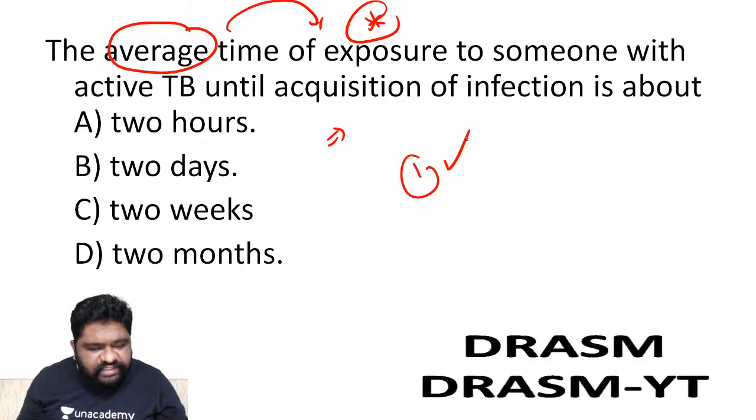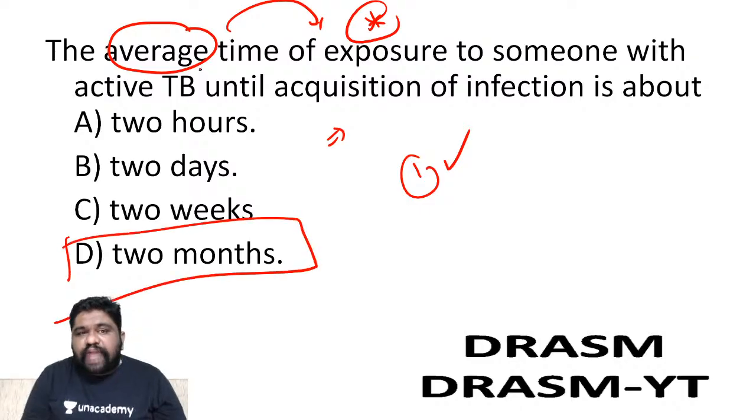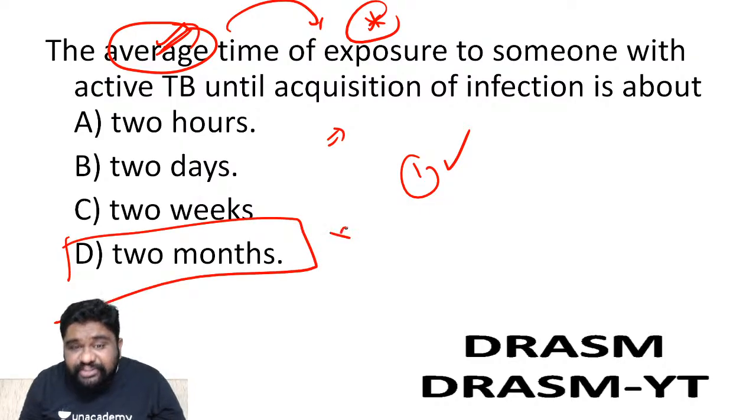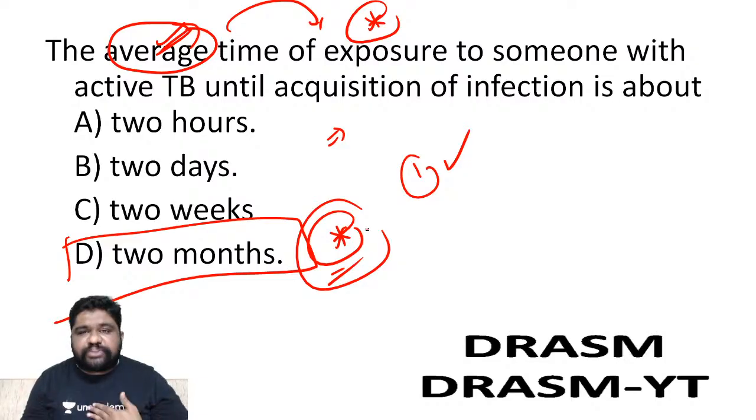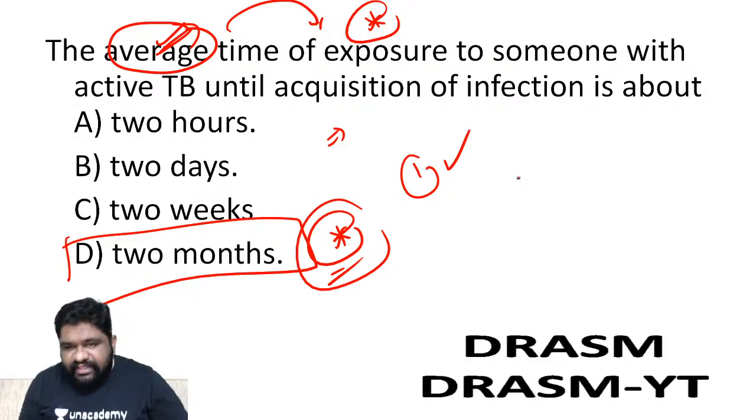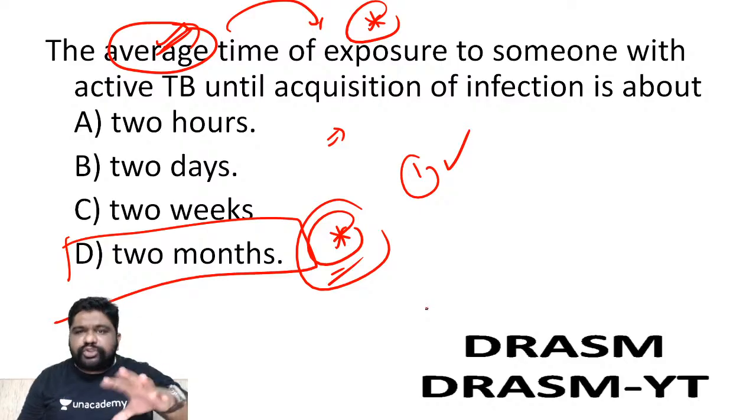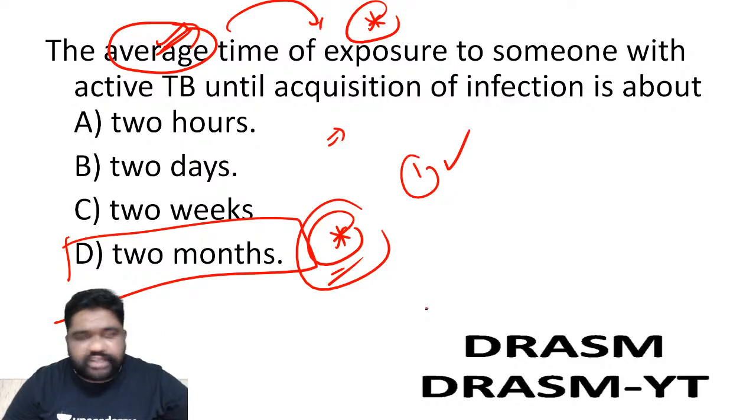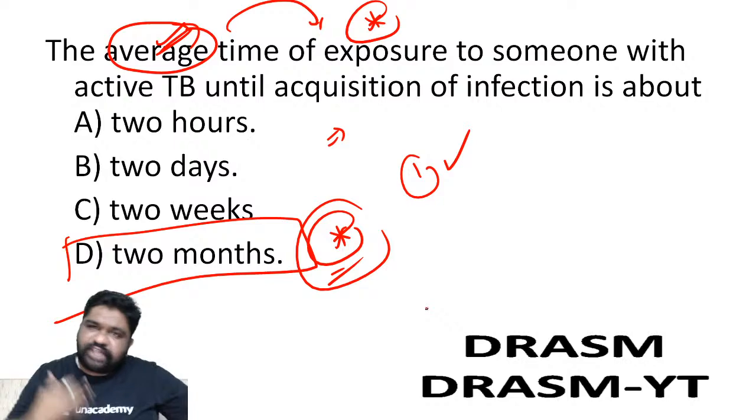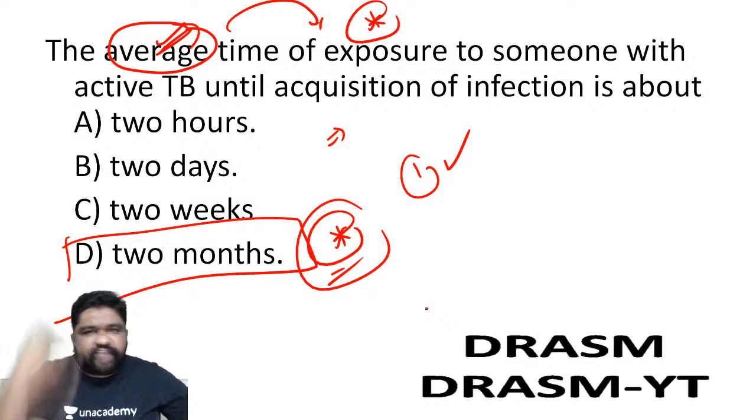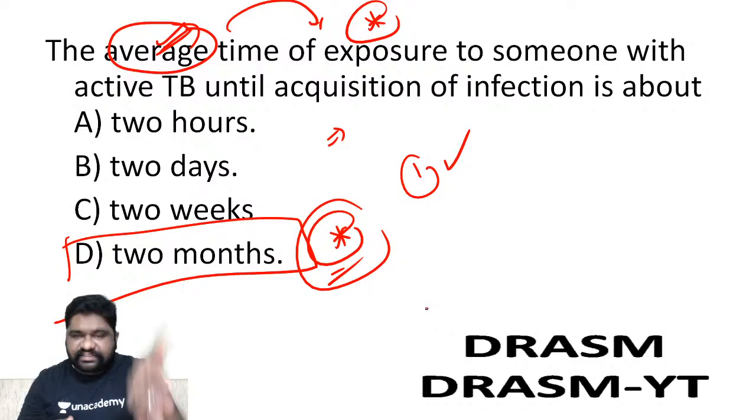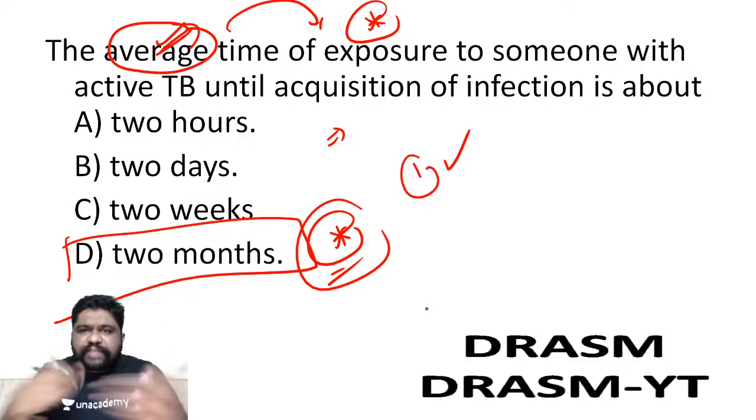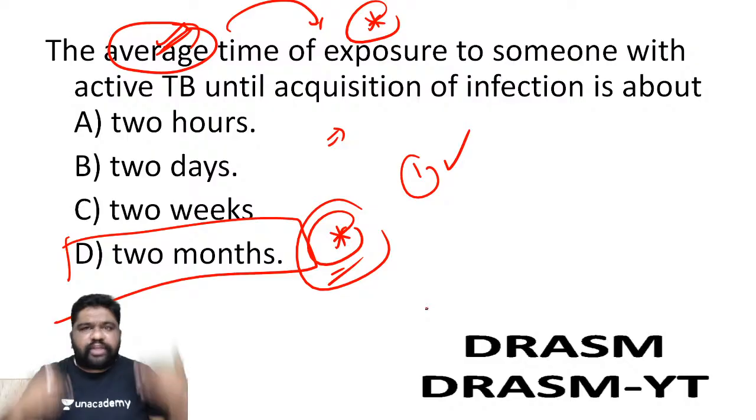So I have received answers as B and C. All of you are wrong. The right answer is 2 months. The average time is what is important. It is 2 months. Please understand, the average time of exposure to someone with active TB until acquisition of infection is about 2 months. It means, generally when you compare tuberculosis with any other infection, for example, you have Staphylococcus aureus, you have Streptococcus pyogenes, you can have Corynebacterium diphtheriae, measles, varicella zoster virus, etc. When you come across a person who is already suffering from that infection and disease, if you get exposed to him once or twice, you'll be able to get the full-blown infection.